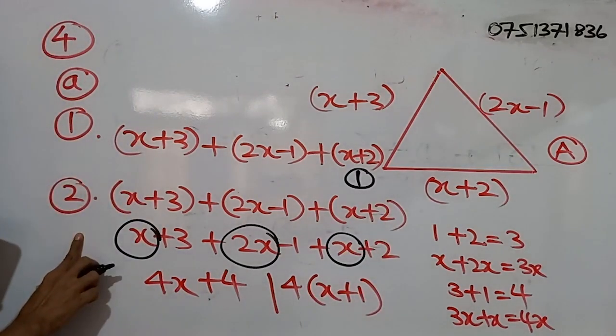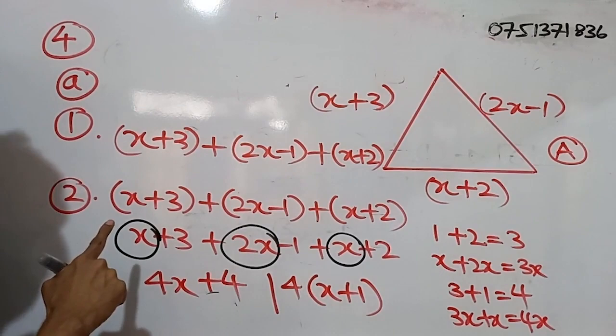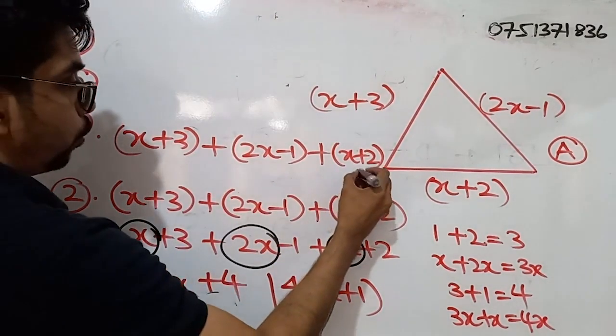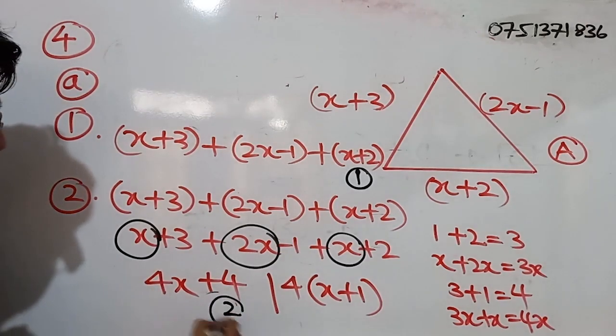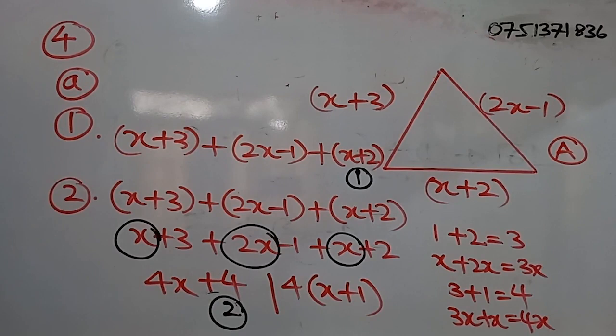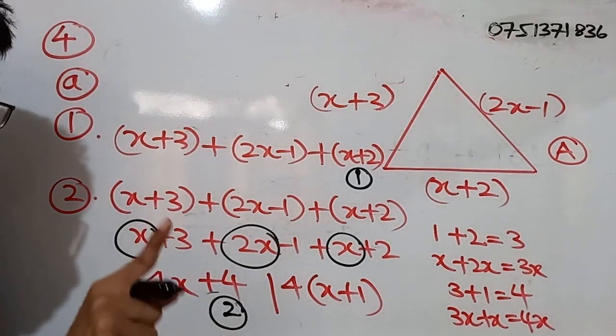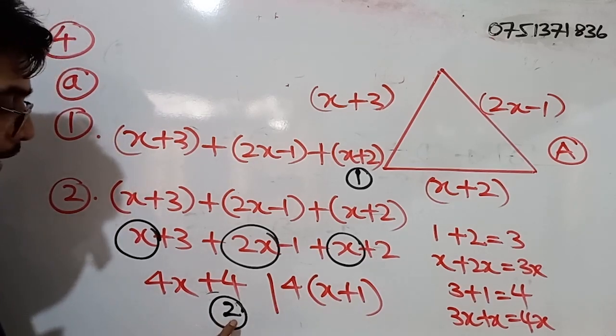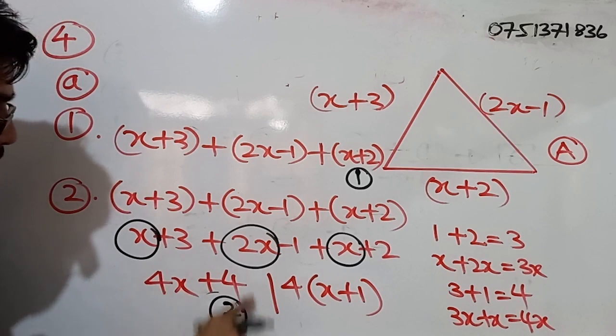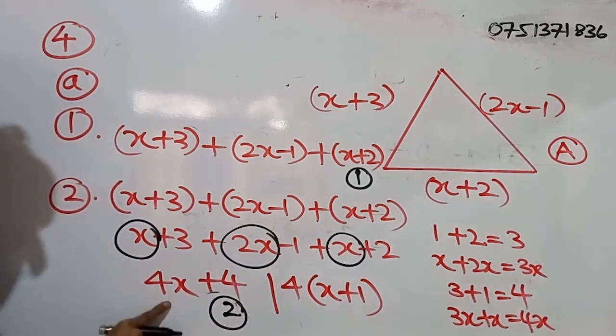For part 2, for the correct answer, you will be getting 2 marks. Even though you have written up to here, you will be getting 2 marks. So for grade 7, 4x plus 4 is enough.